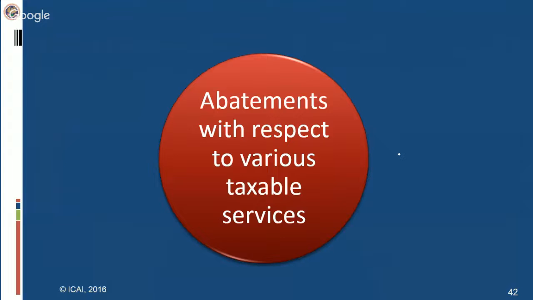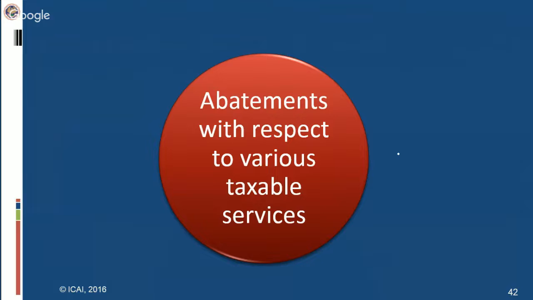Then there are certain conditions which need to be fulfilled by the service provider for availing these abatements. The major condition, if you go through the notification, and in fact what is given in this chapter also, the foremost and significant condition which needs to be fulfilled is the non-availment of Senvat credit. That is one of the major conditions which a service provider is required to fulfill if he wants to avail the benefit of abatement. And why has it been done?